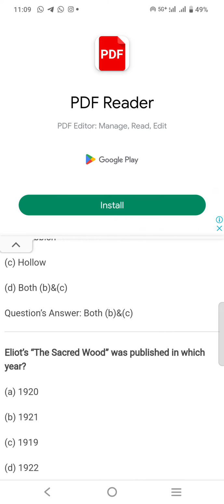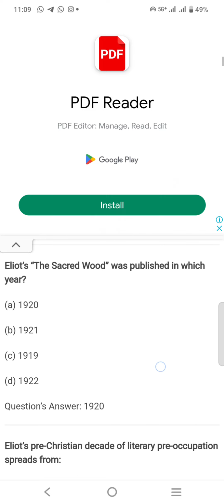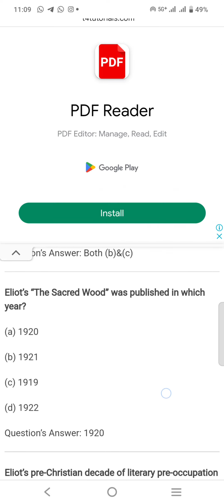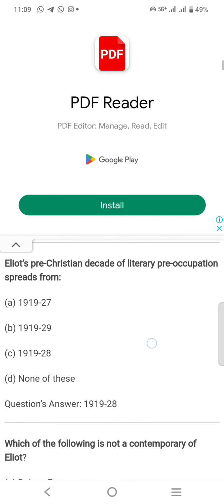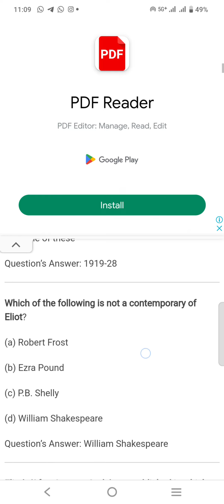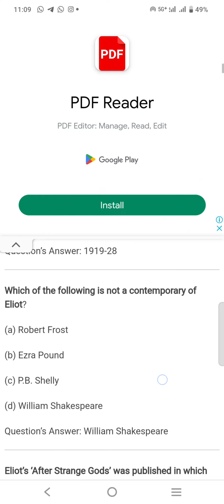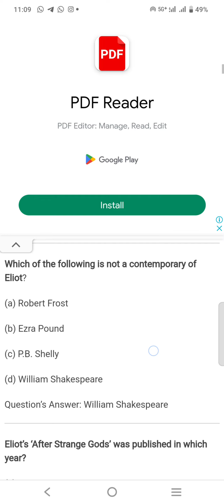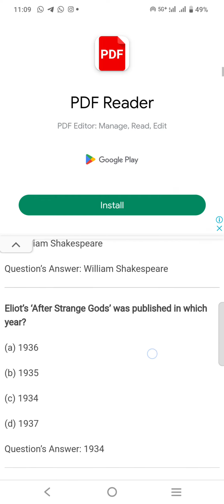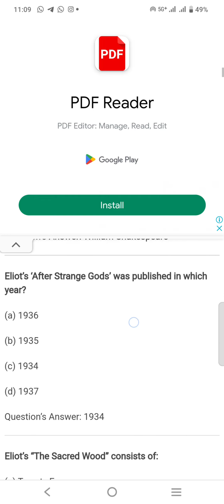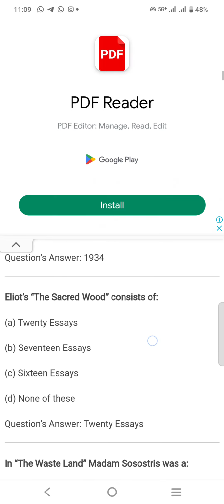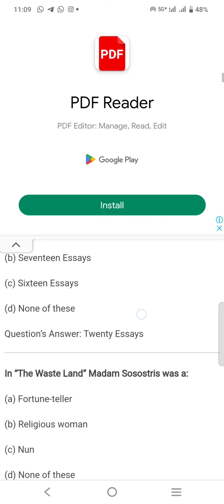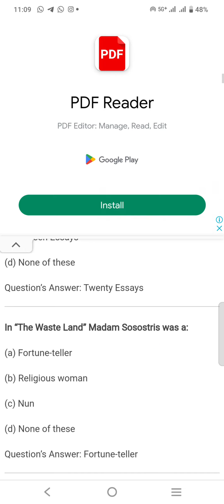Eliot's second book was published in which year? 1920. Eliot's pre-Christian decade of literary preoccupation is from 1919 to 1928. Which of the following is not a contemporary of Eliot? D, William Shakespeare. Eliot's After Strange Gods was published in which year? 1934. Eliot's second book consists of 20 essays. In The Waste Land, Madame Sosostris was a fortune teller.